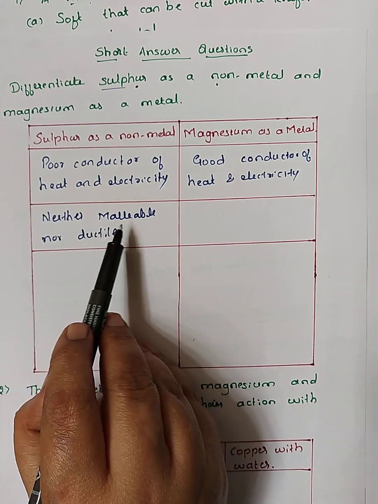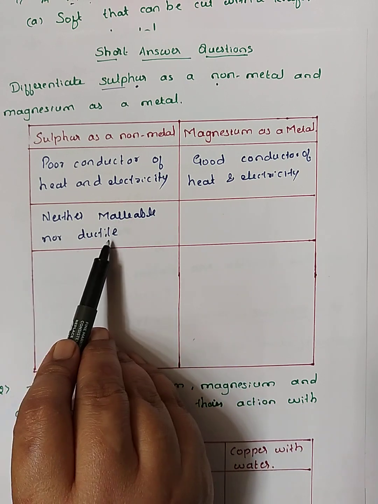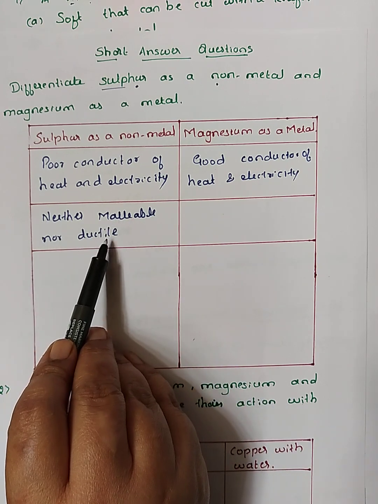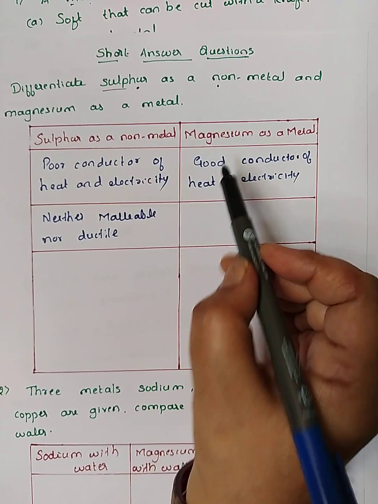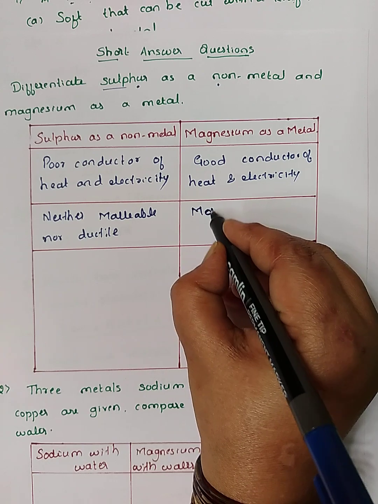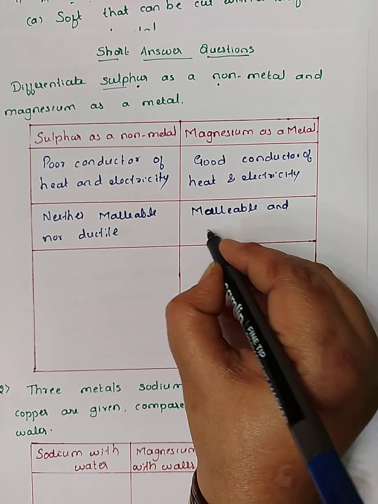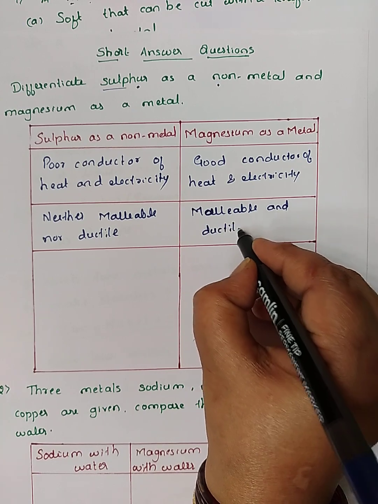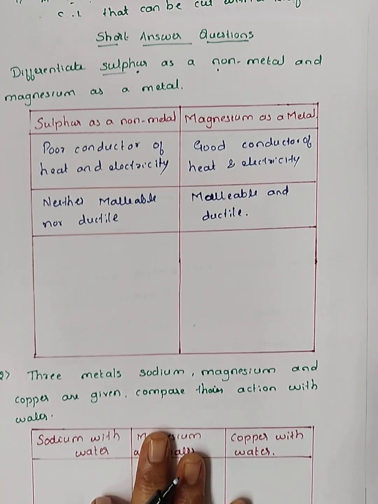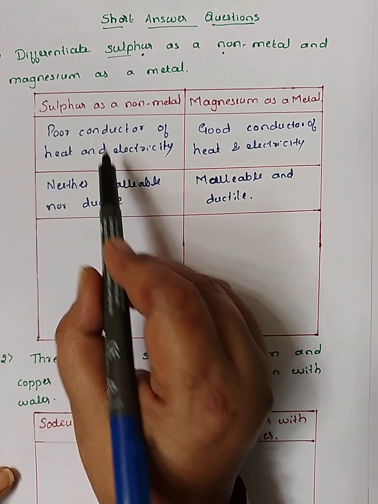It is the nature of the metals. Malleable means it can be turned into sheets, and ductile means it can be turned into wire. And magnesium, it is the opposite. It is malleable and ductile. And another third point is, for making differentiation of sulfur, these are two physical properties.